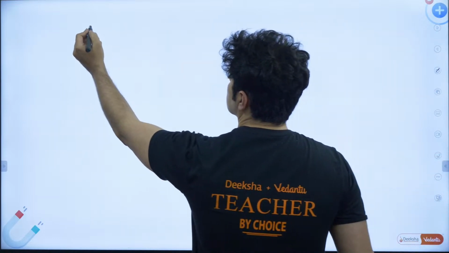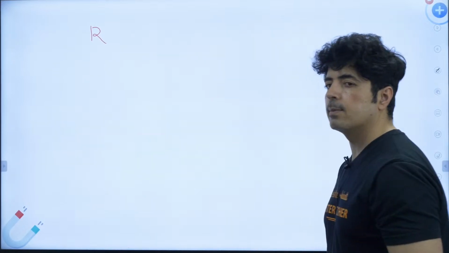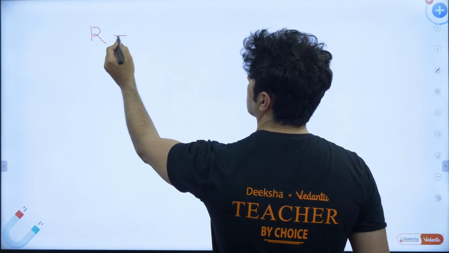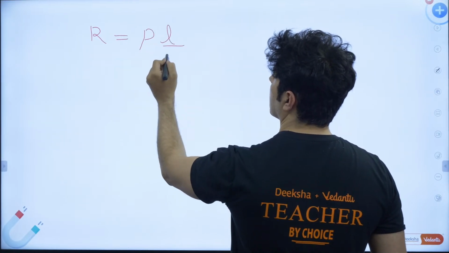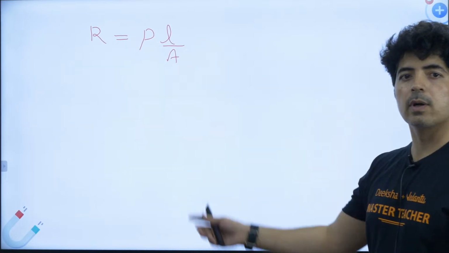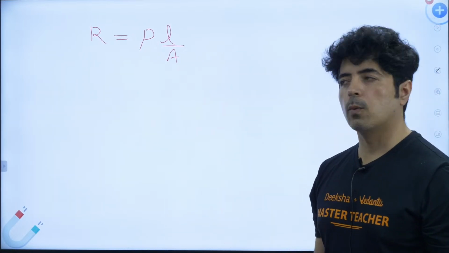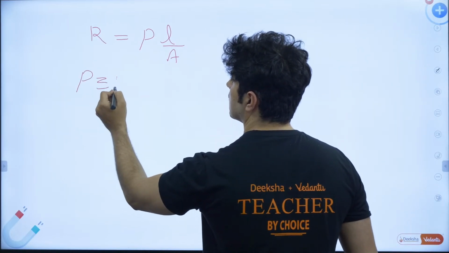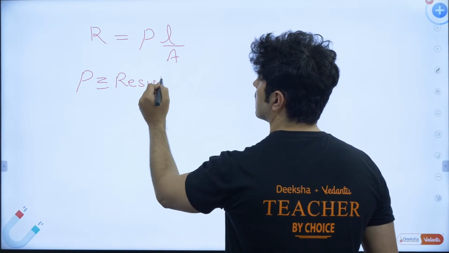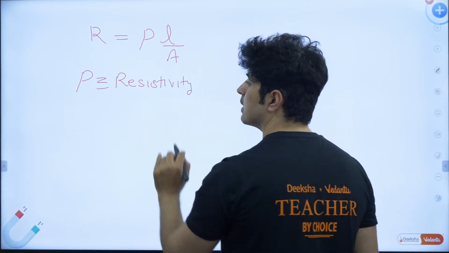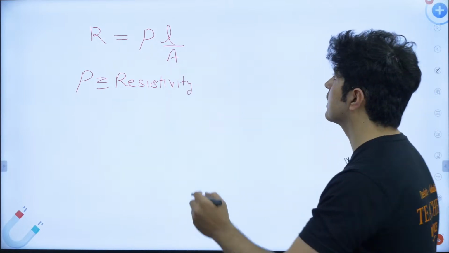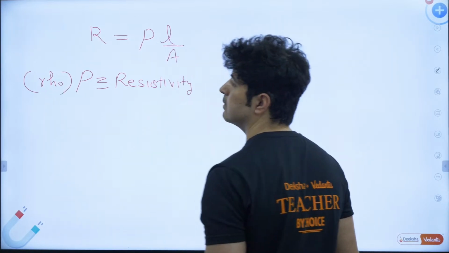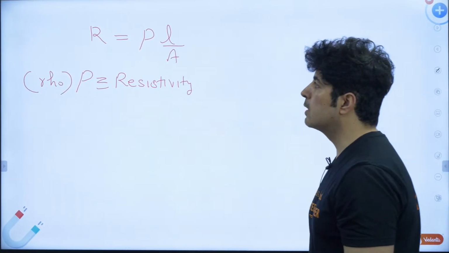So resistance depends upon what? The first question that comes is, what does resistance depend upon? So resistance depends upon rho L by A. Now what is this rho L by A? So rho is our resistivity. Now what is this resistivity? Rho is written like this, guys. This is how it is called, rho. So rho is resistivity.